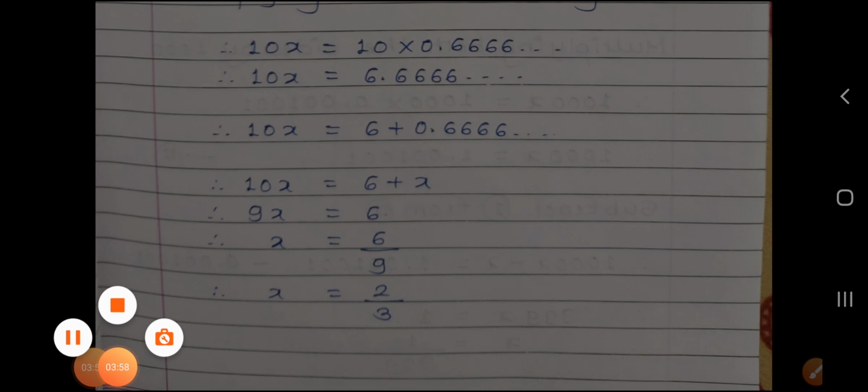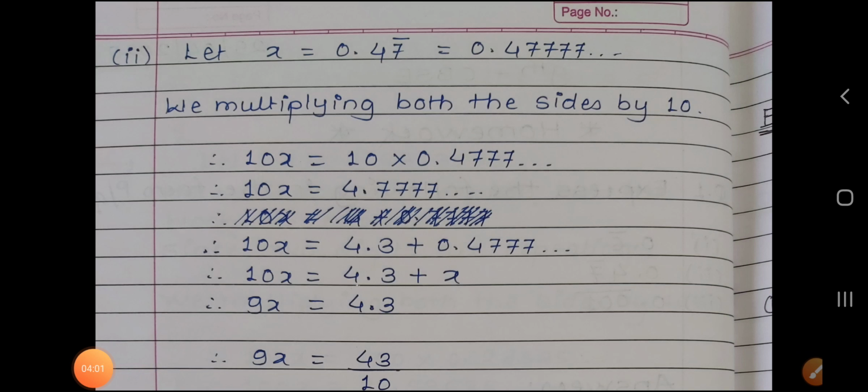Next question. The next one, x is 0.47 bar. Here the bar is only on 7, not on the 4. Okay, the bar is only on 7, meaning 7 is the repeating number, and there is no bar on 4. So here only 7 is repeating number. 4 is not repeated, only 7 is repeated. So here only one number is repeating, therefore we multiply both sides by 10.